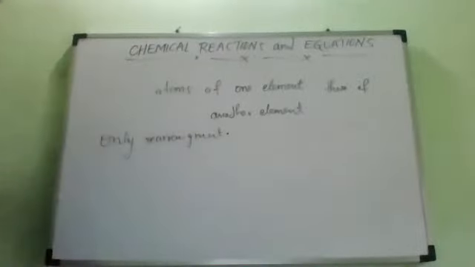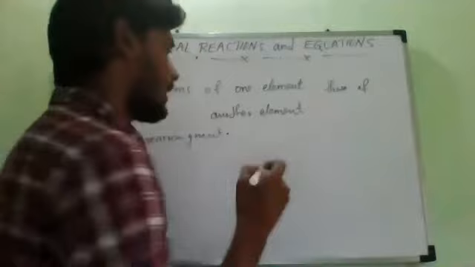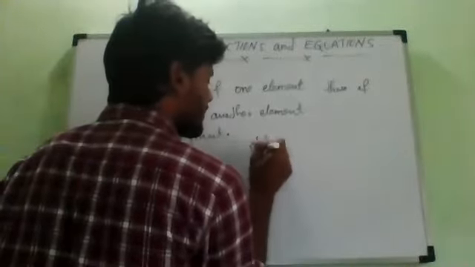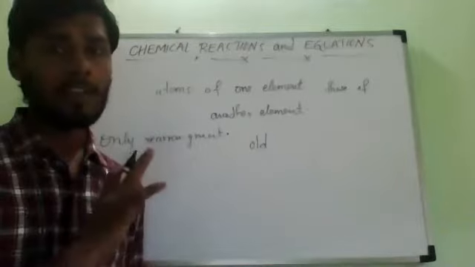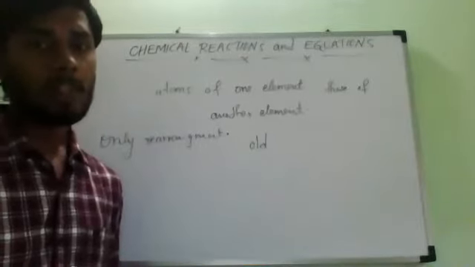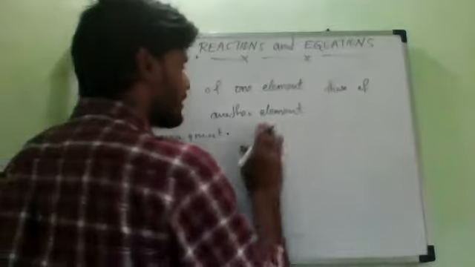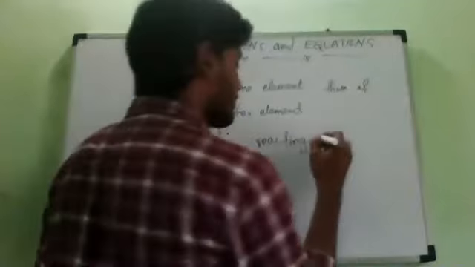Now here, I have used two terms: old substances or reacting substances, and new substances. Have you remembered the two words? I am always using these two words. Reacting substances have which bonds, old bonds or new bonds?